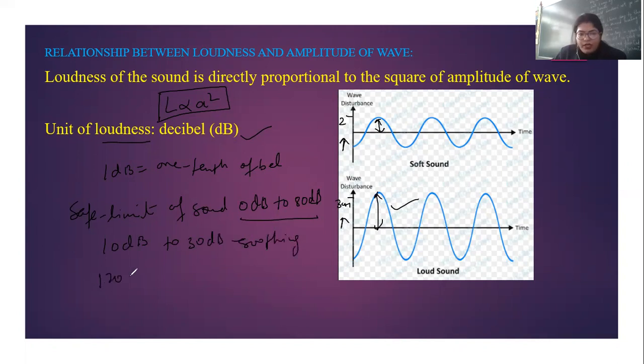And if it is 120 decibel or more, it can cause headache. Then it becomes noise actually. Clear? So this is what you need to remember, the range of the limit of the sound. If it is 0 to 80, it is a safe limit. From 10 decibel to 30, it is a very soothing sensation. And if it is above 120 decibel, then the sound actually becomes a noise.